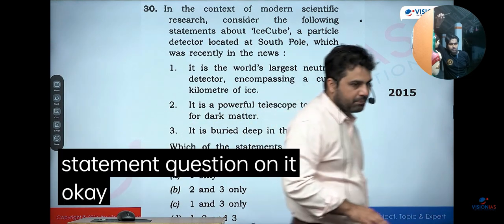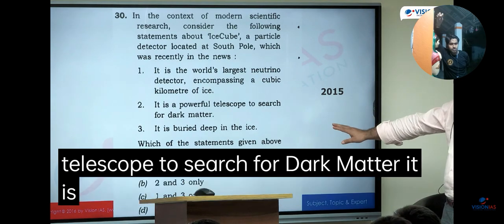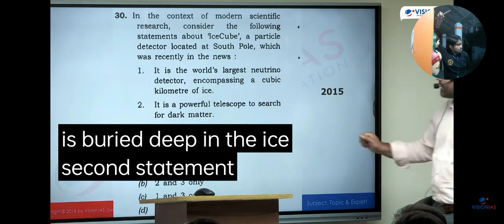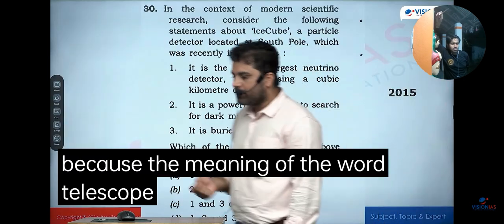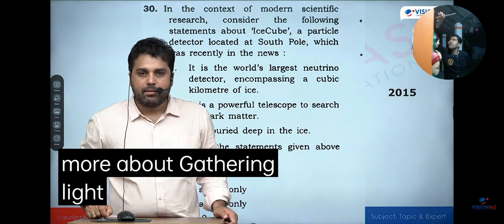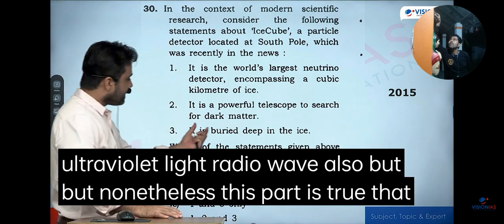Okay. It is the world's largest neutrino detector encompassing a cubic kilometer of ice. It is a powerful telescope to search for dark matter. It is buried deep in the ice. Here the second statement is a little problematic in the sense that I should not use the word telescope, because the meaning of the word telescope is very precise. Telescope is more about gathering light, whatever the light is, it can be visible light, ultraviolet light, radio wave also. But nonetheless, this part is true, that it aims to search for dark matter.